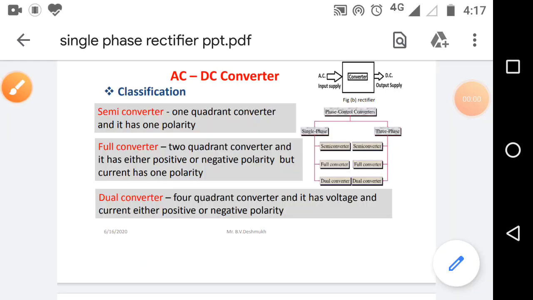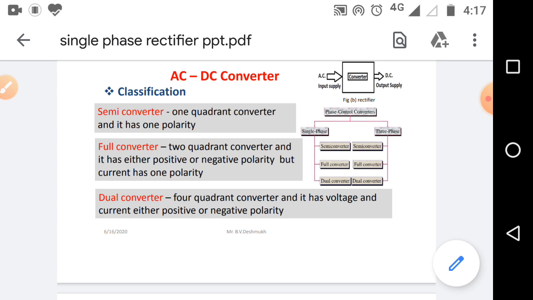AC to DC converter classifications. We know that AC supply converted into DC supply is called a rectifier, as well as an AC to DC converter.